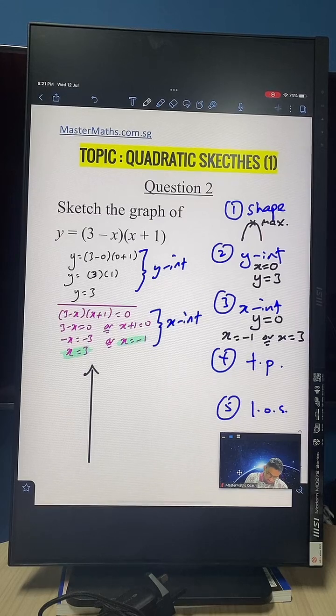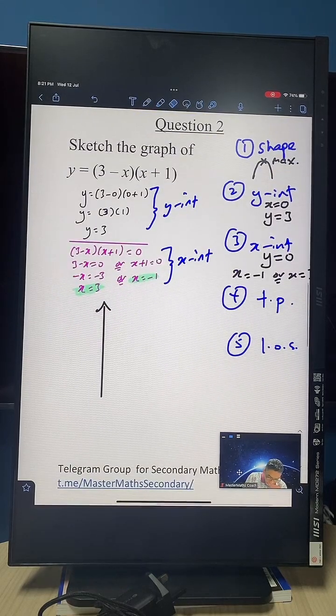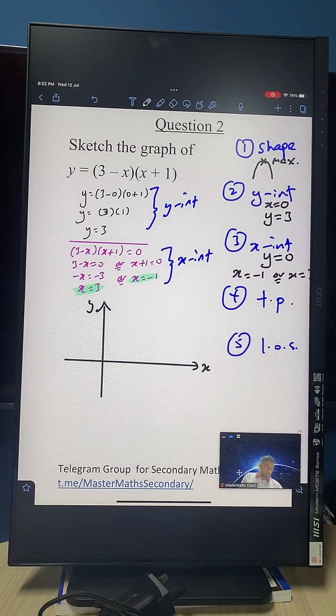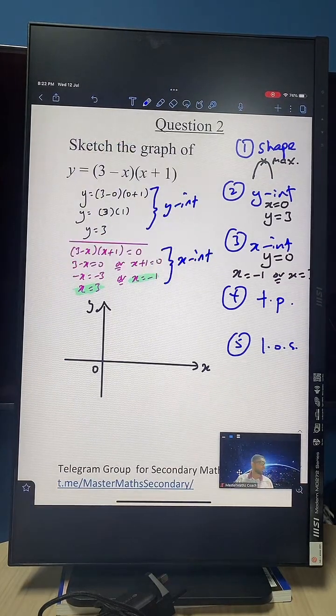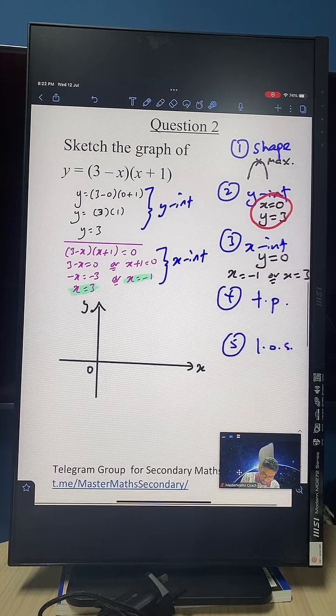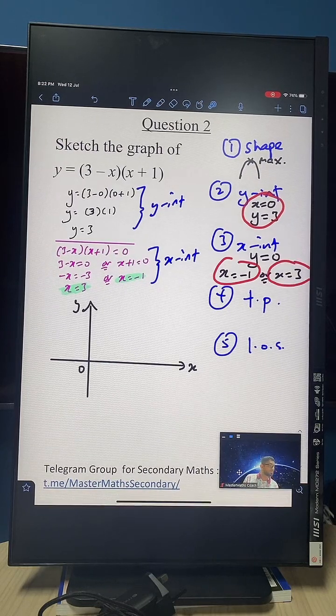Let's try and sketch the graph. So let me draw this aside. X and Y, and then you got the origin here as well. Okay guys, so now what happens next is this: we're gonna mark out our key points. Our key points are the y-intercept and the 2 x-intercepts as well. These are the main points that we need to target.